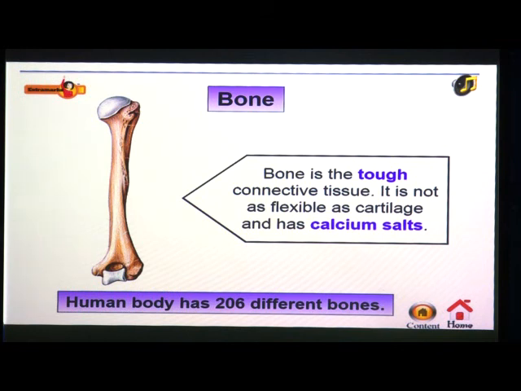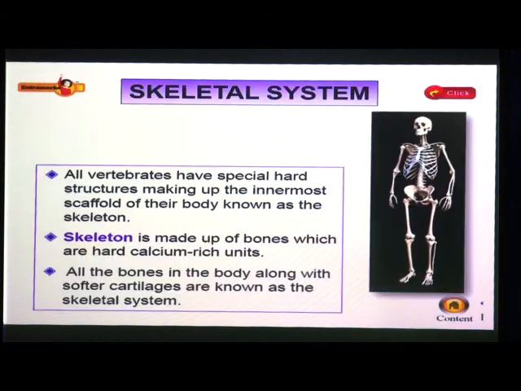Before that, we will see about the functions of skeleton. So, why do we have skeleton? What are the functions of skeleton? It gives shape and support to the body. It protects delicate internal organs. The organs which are present in our body, it protects all the delicate internal organs.